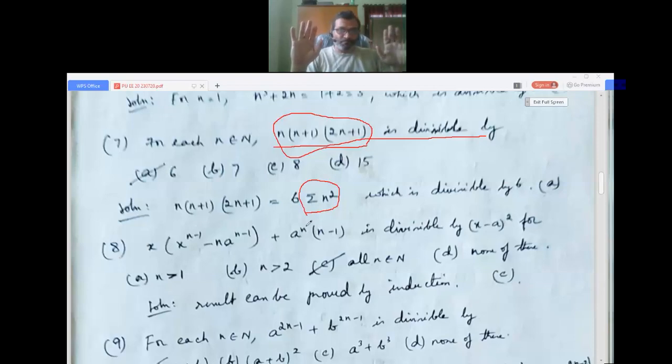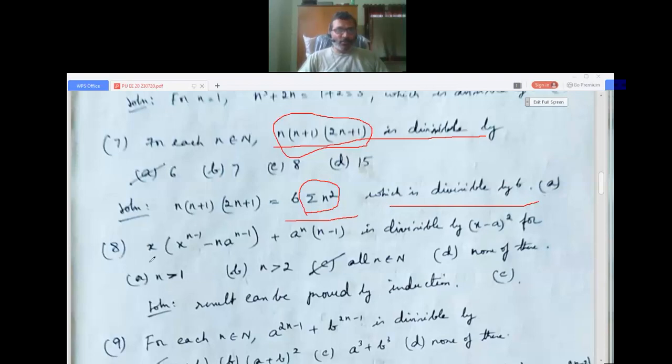Okay, I hope it is clear. So now if you see that summation of n squared formula, this problem is a part of that. So I can say summation of n squared equals n into n plus 1 into 2n plus 1 by 6. Another case, n into n plus 1 into 2n plus 1 equals 6 into summation of n squared. So this is certainly a multiple of 6, so it is divisible by 6, so it is option A. I hope it is clear. Okay, now question number 8.